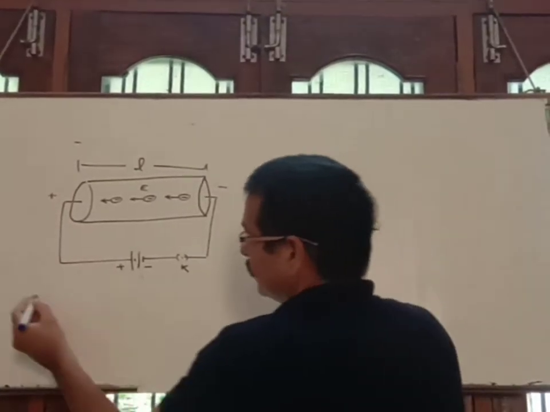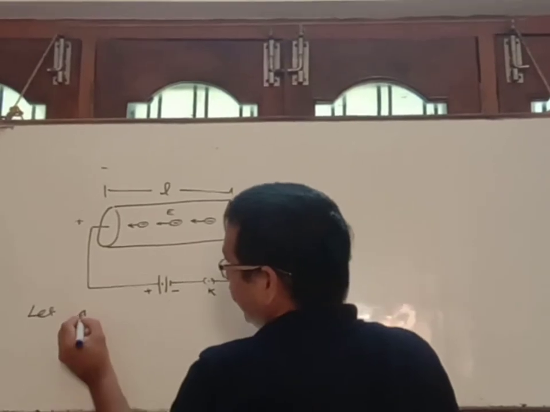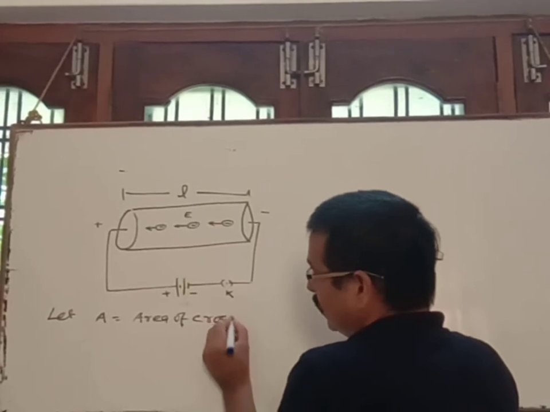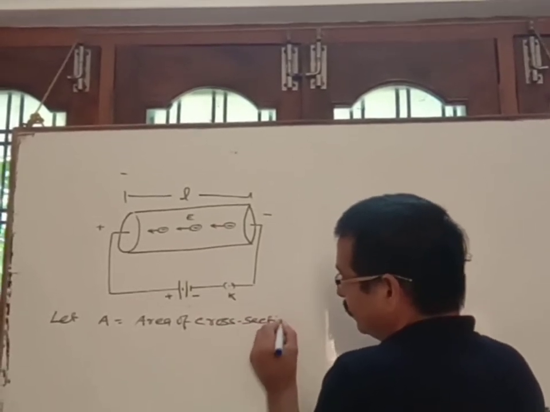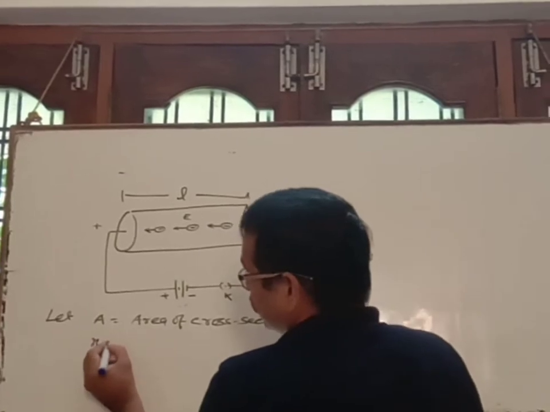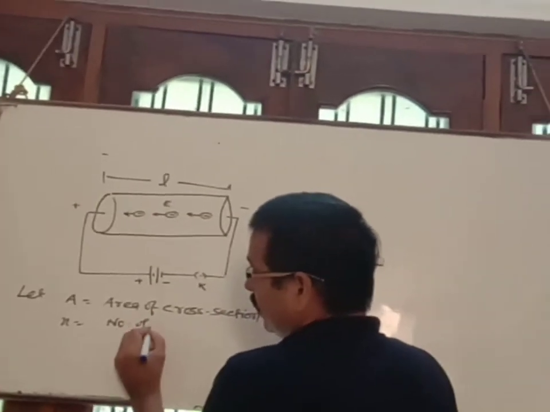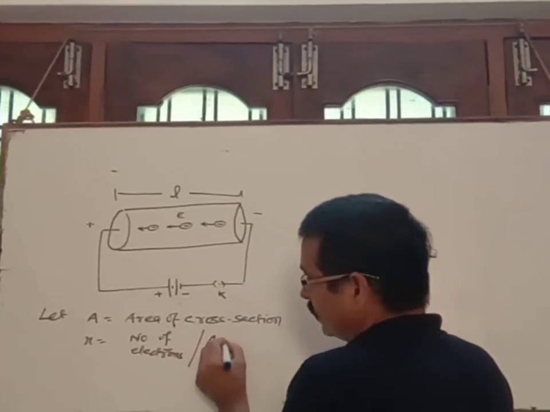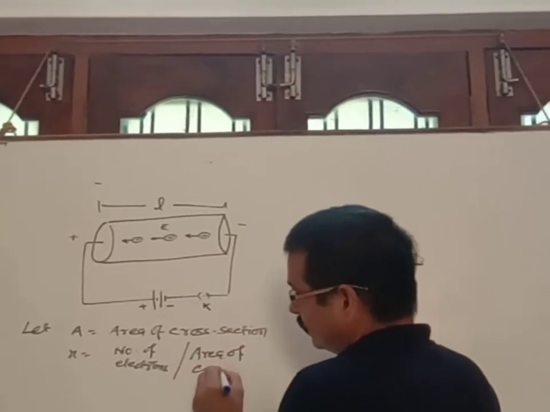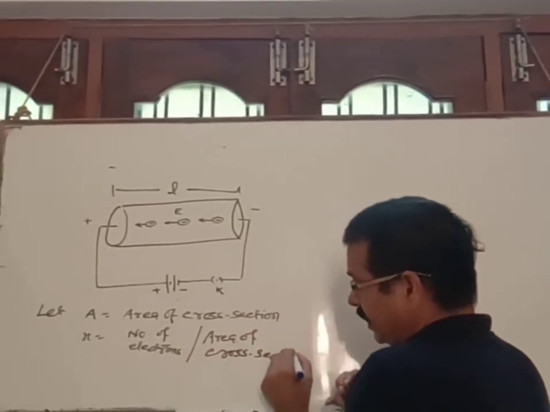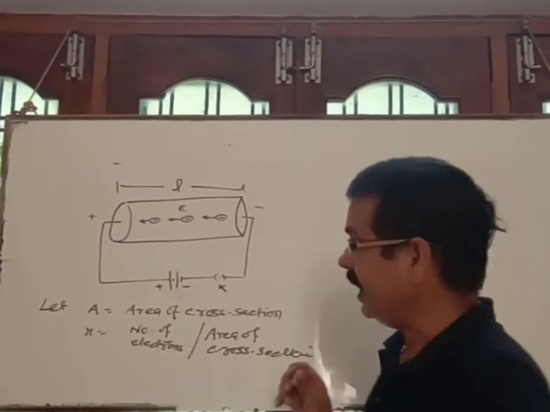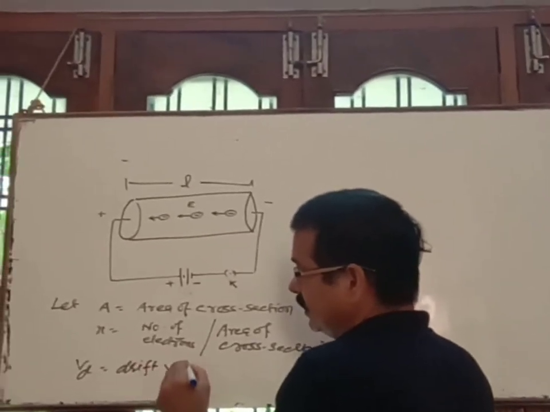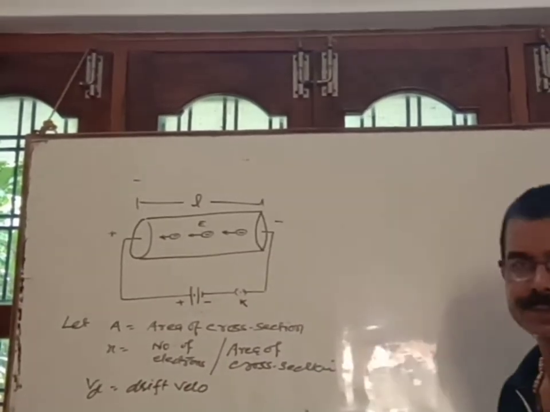Similarly, the relation between drift velocity and current. So suppose capital A is the area of cross section of the conductor, small n is the number of electrons per unit volume of the conductor, correct? And Vd is the drift velocity of electrons. Correct?